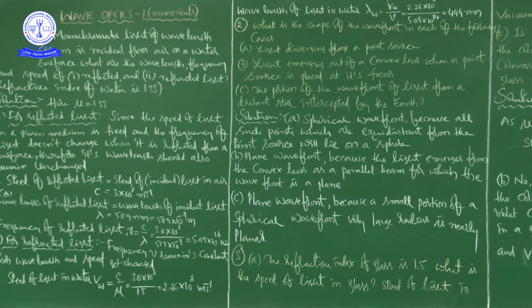Here wavelength means the distance between two consecutive crests or troughs. And frequency means the number of waves produced, the number of waves in 1 second, that is, cycles per second.